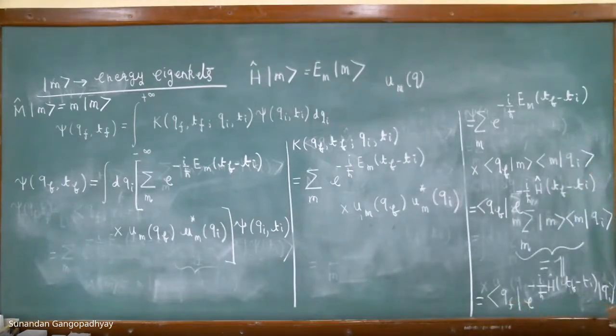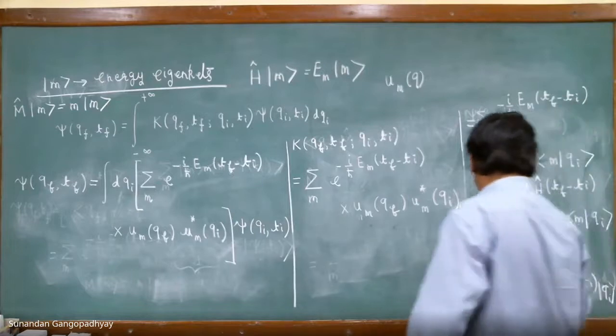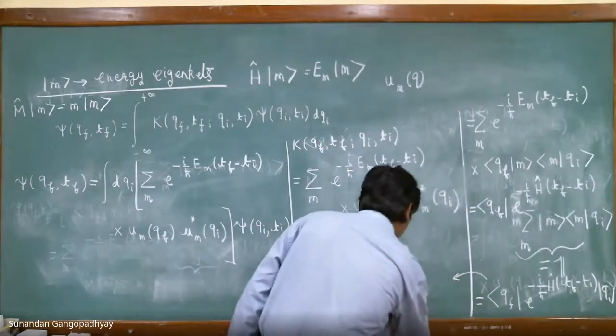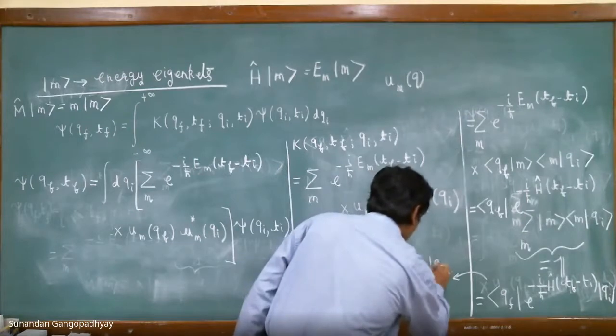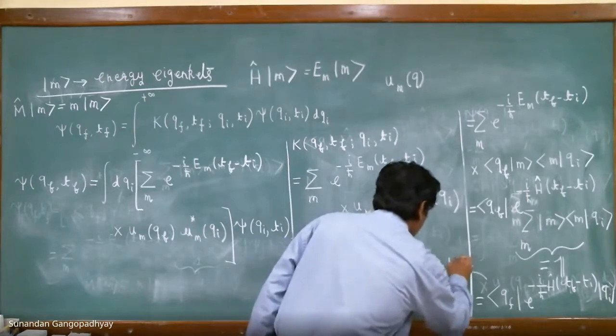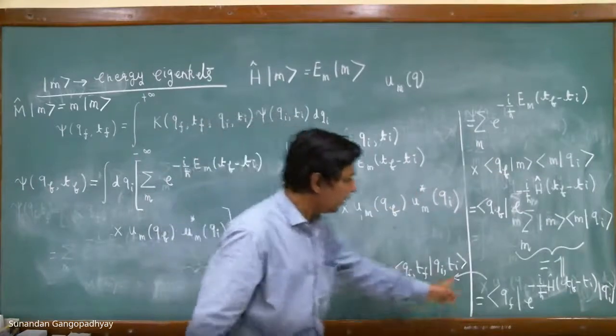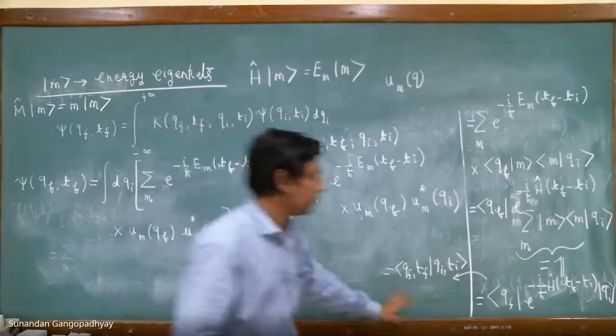So this is the result that we had written down in the last class. So we have shown that this propagator K is indeed the overlap of the final and initial states.